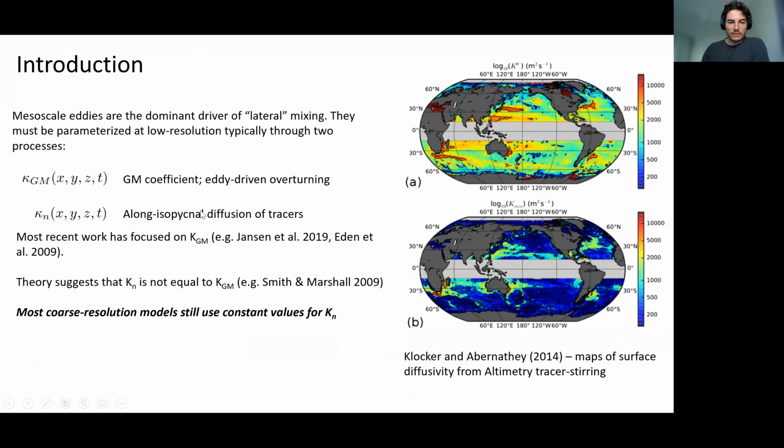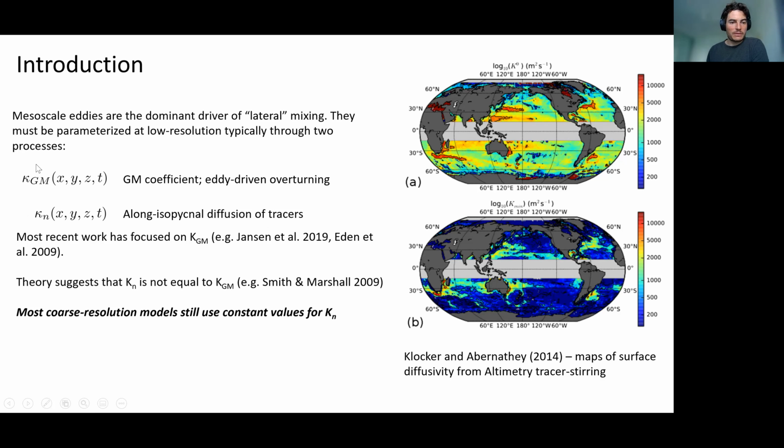So quick introduction first. Mesoscale eddies are the dominant driver of lateral mixing in the ocean, but we know that they must be parametrized in low resolution models. This is typically done, at least in the tracer equations, through two processes governed by two coefficients, kappa GM and kappa N. Kappa GM is the Gent-McWilliams coefficient, which governs the eddy-driven overturning applied to the model, while kappa N is an explicit along-isopycnal diffusivity in the temperature and salinity and other tracer equations.